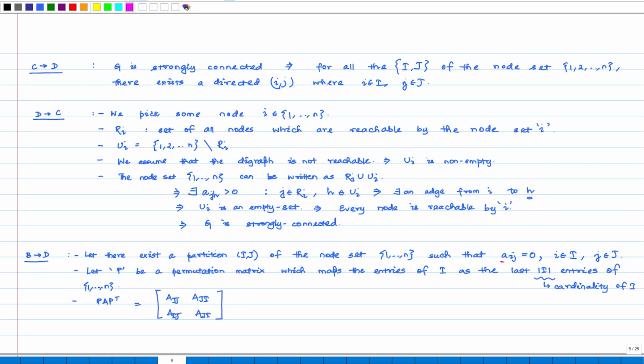Remember that we started with the assumption that there does not exist any directed edges from the partition I to partition J, meaning this entry here becomes equal to 0, which implies that P A P transpose becomes block triangular.